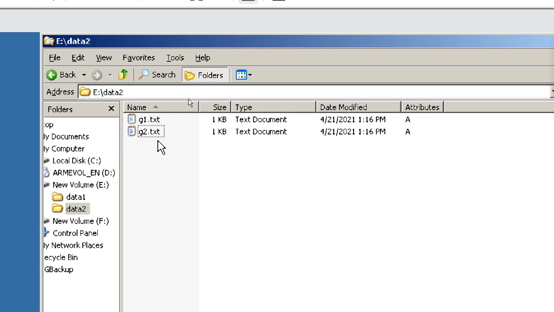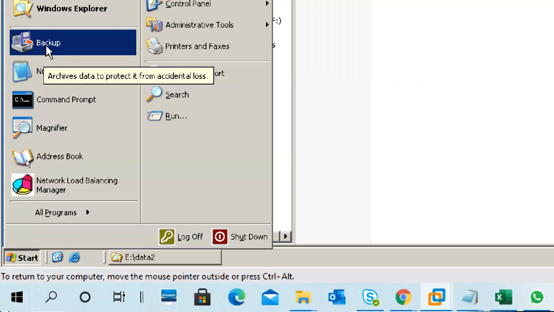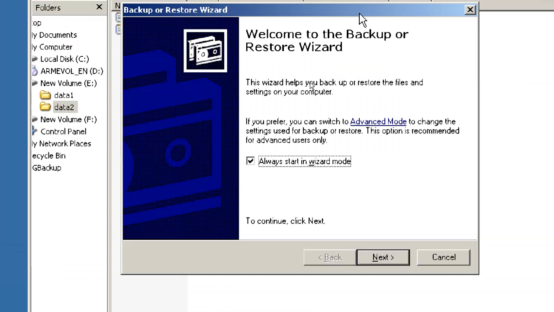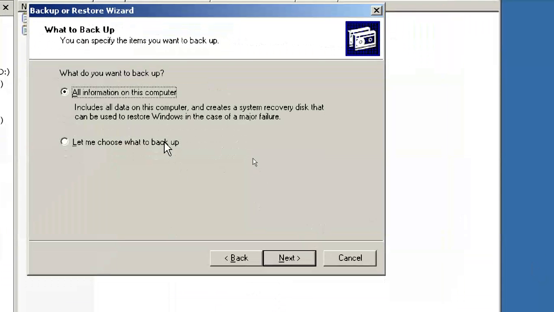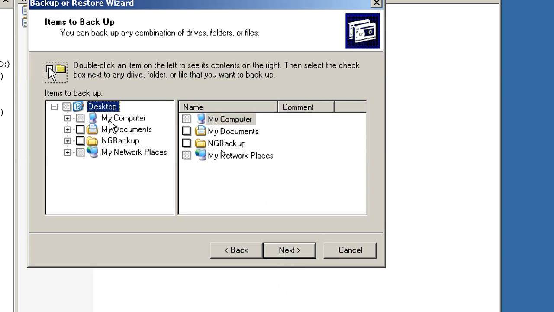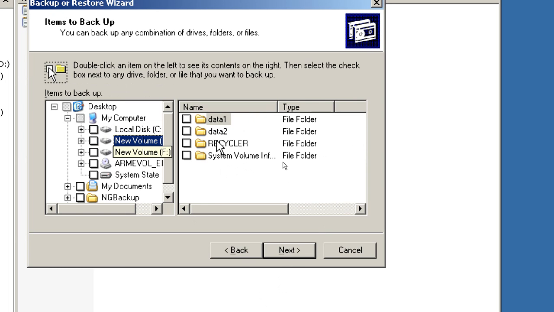Now I want to take a backup of this one by using copy backup. So backup wizard, backup, next, backup settings. Let me choose data 2 and select.